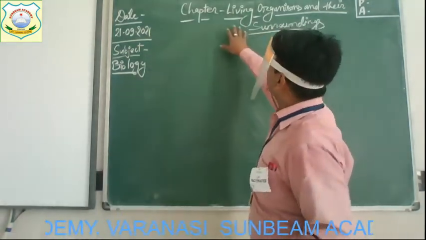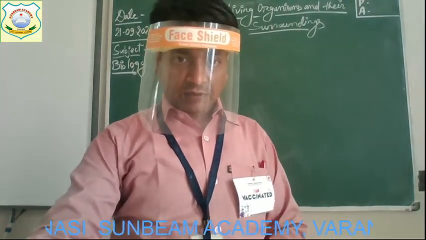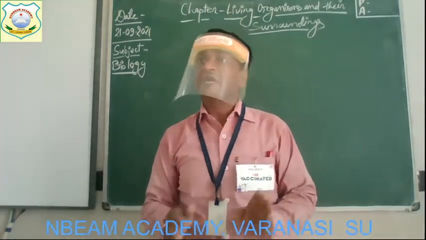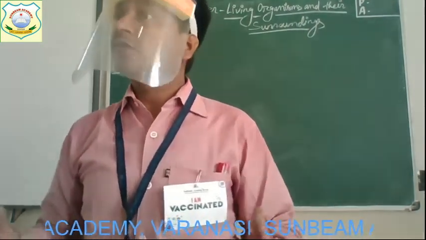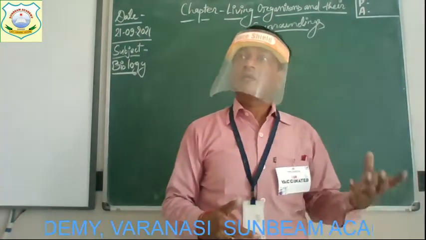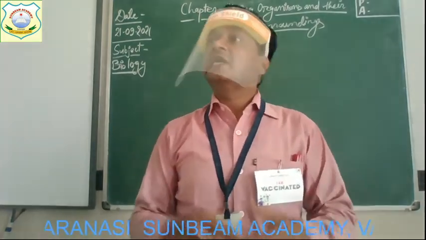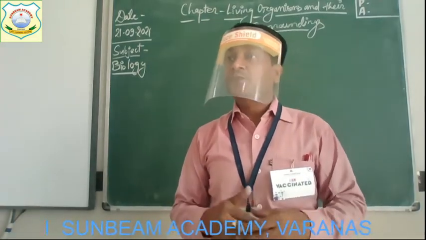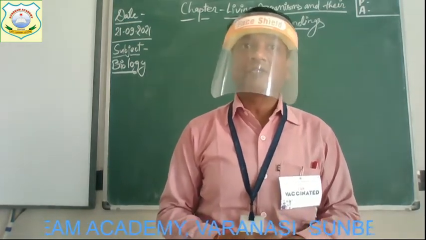We are discussing the chapter Living Organisms and Their Surroundings in biology. In the previous class, I discussed certain adaptations, like the adaptations in plants and animals in the desert, and the adaptations in plants and animals in water, that is, the aquatic habitat. So today I'm going to discuss the adaptations found in plants and animals in polar regions or mountain habitats, you can say that.